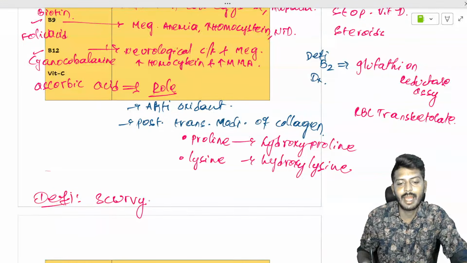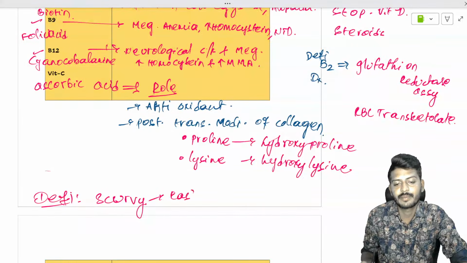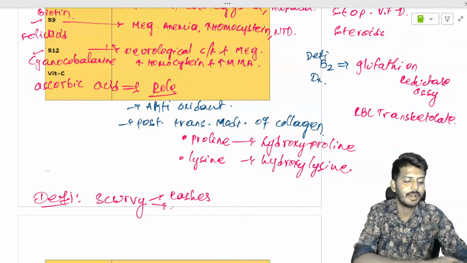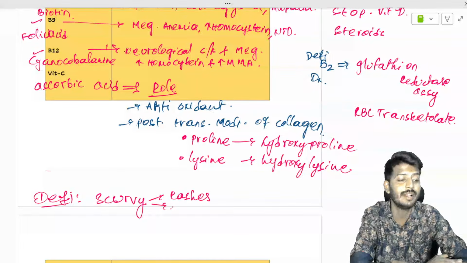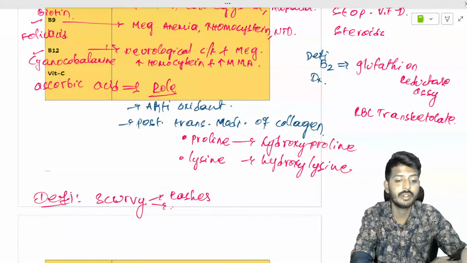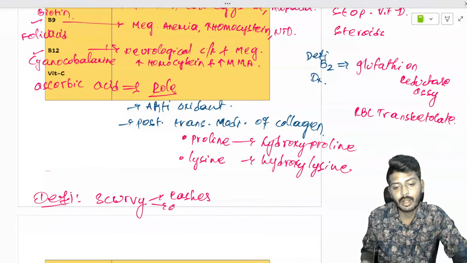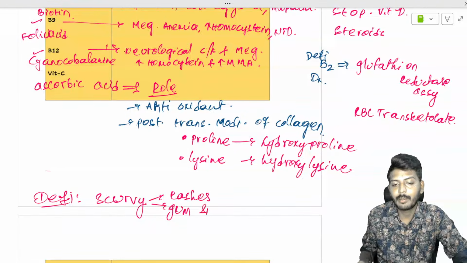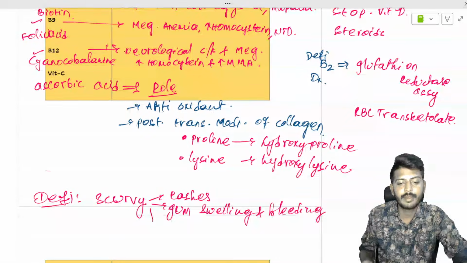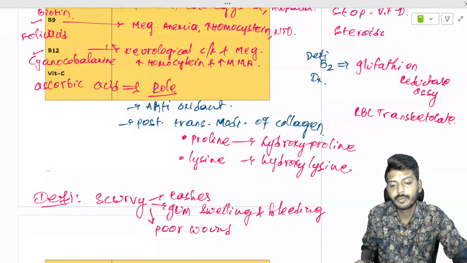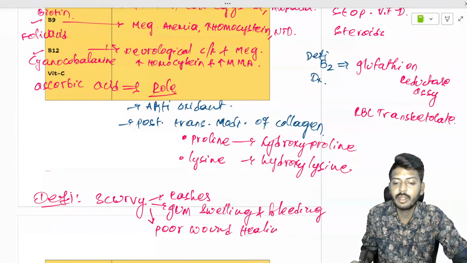The scurvy patients will have clinical features such as rashes. Why rashes? Because the rashes occur as a result of small petechial hemorrhages in the skin. Also the person will have gum swelling and bleeding. Apart from that, there will be poor wound healing. This is also very important.